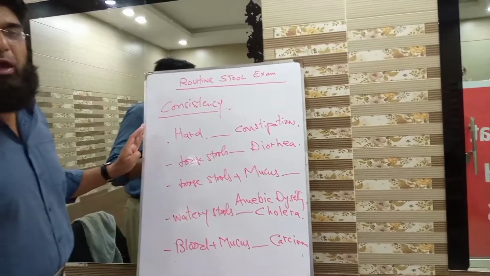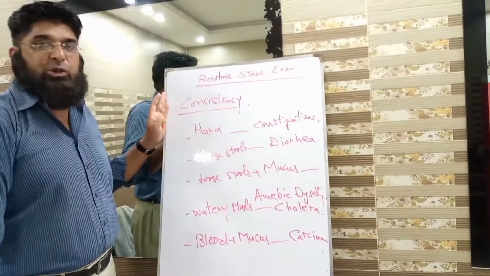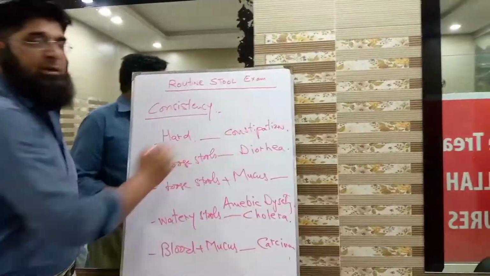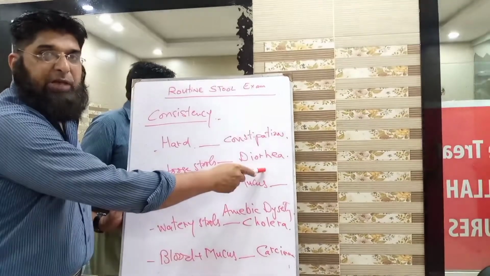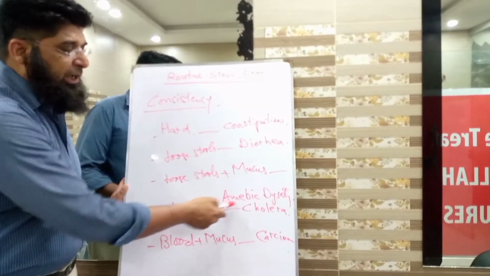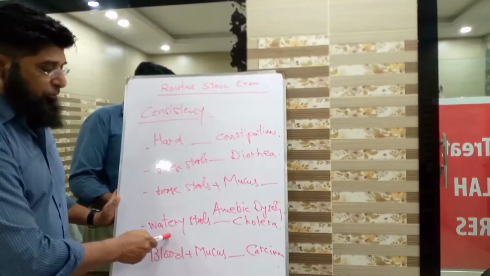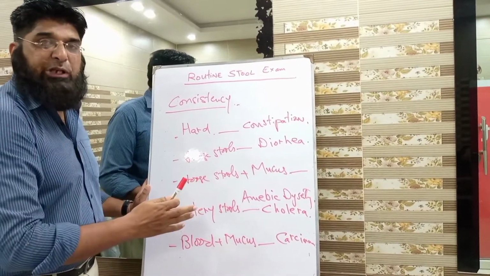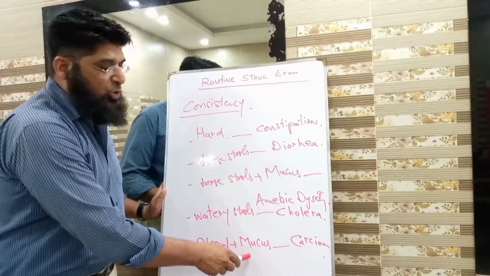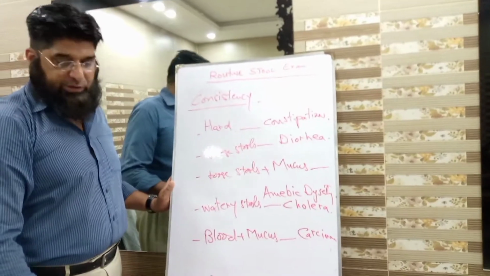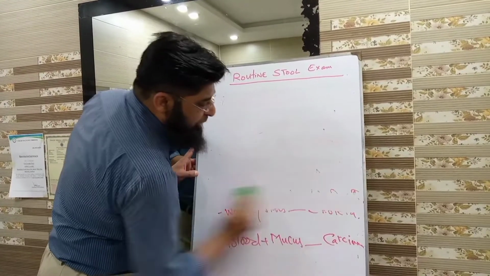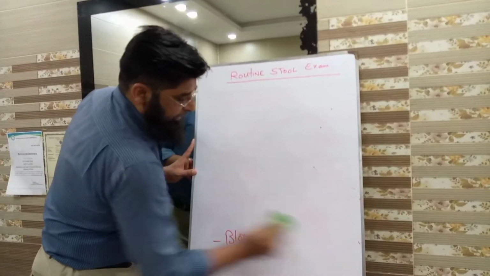So we have 5 different characters regarding consistency of stools. Number 1, hard consistency, seen in constipation. Loose stools, diarrhea. Loose stools mixed with mucus, seen in amoebic dysentery. Watery, large quantity stools, cholera. And blood and mucus mixed with stools, carcinoma of the intestines. Okay, students, this was all about consistency. Now we move toward odor of the stools.